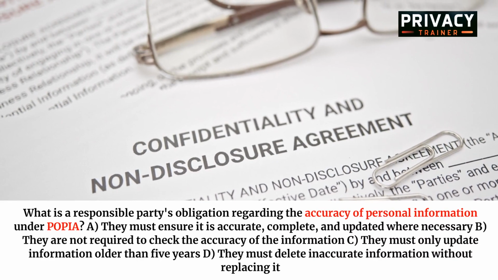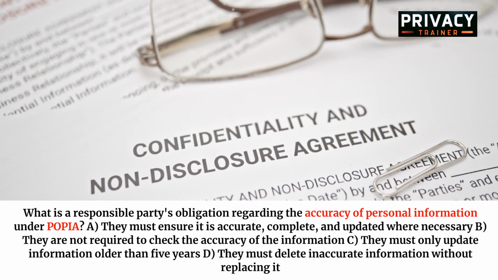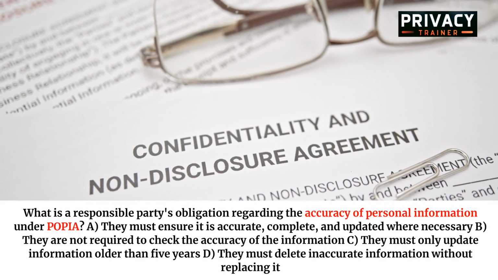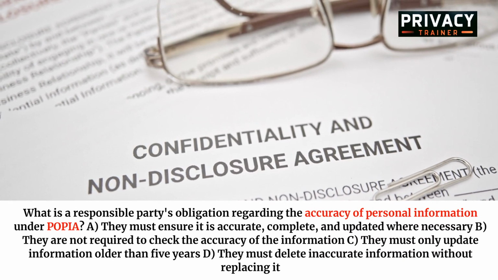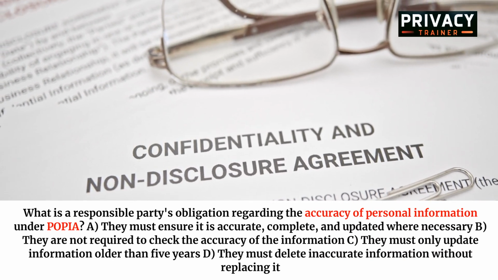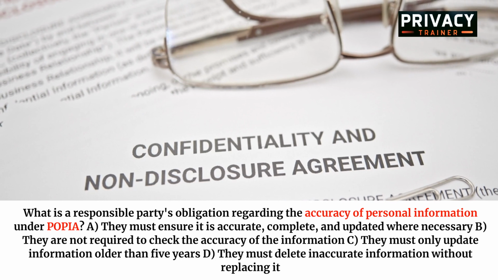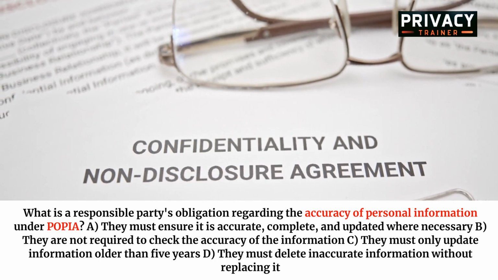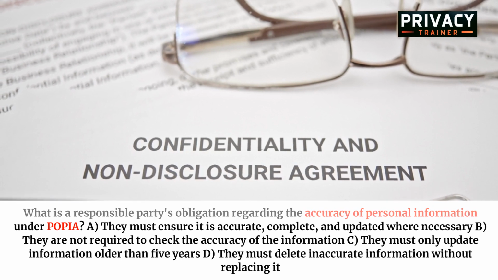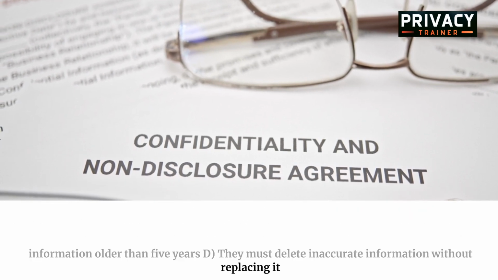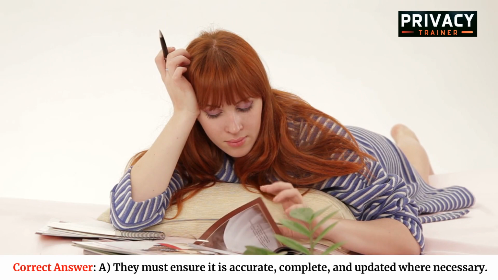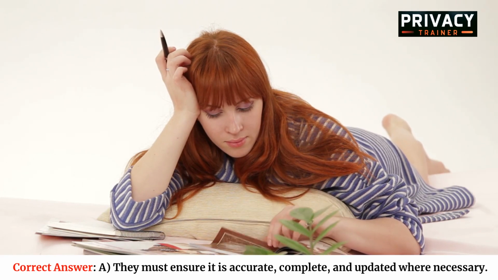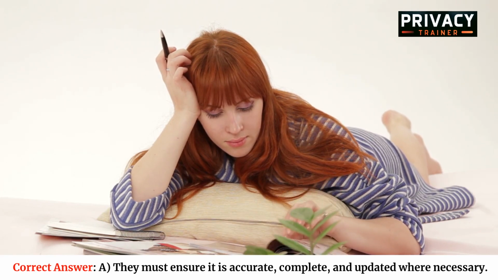What is a responsible party's obligation regarding the accuracy of personal information under POPIA? A. They must ensure it is accurate, complete, and updated where necessary. B. They are not required to check the accuracy of the information. C. They must only update information older than 5 years. D. They must delete inaccurate information without replacing it. Correct answer: A. They must ensure it is accurate, complete, and updated where necessary.